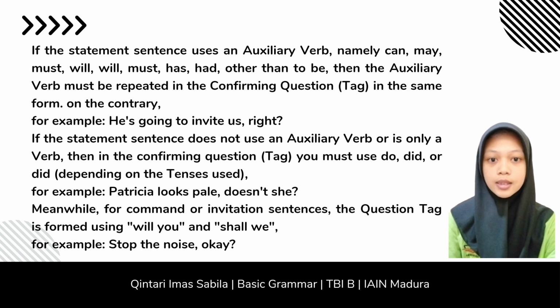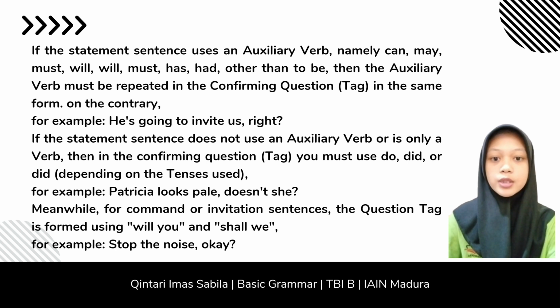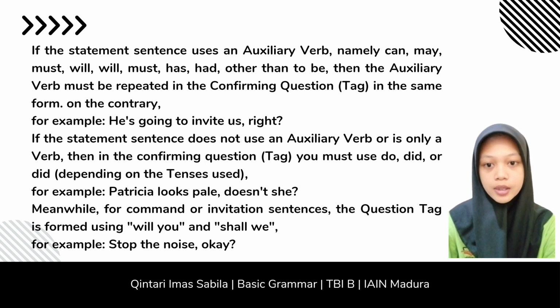If the statement sentence uses an auxiliary verb, namely can, may, must, will, has, had, other than to be, then the auxiliary verb must be repeated in the confirming question in the same form. On the contrary, for example, he is going to invite us, isn't he?